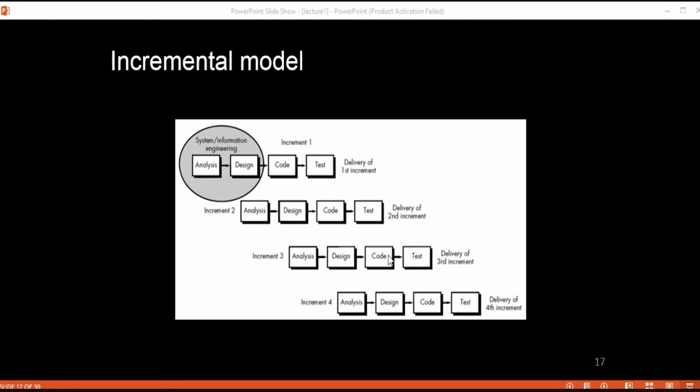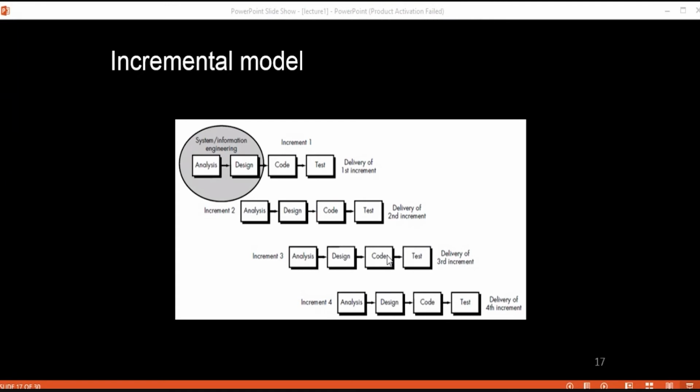And that's why you can say the cost is also increased, because there are more developers, so we have to pay. That means the more resources are used by this particular incremental model, and that's why the cost is also going to be high.